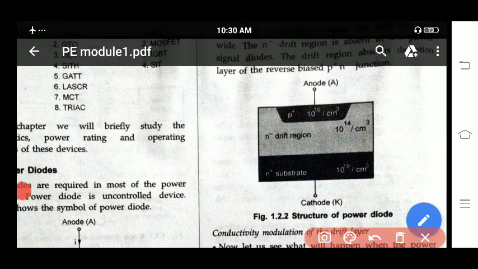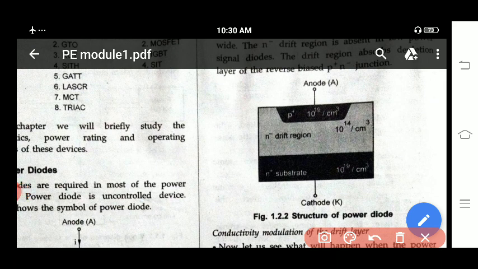In this power diode, you can observe the anode is made at a P plus region, and you have the cathode at an N plus region. So what is the difference between normal P and P plus? P plus means it is highly doped. The doping concentration is 10 raised to 19 per centimeter cube. And in this N plus substrate, the doping concentration is also 10 raised to 19 per centimeter cube. Next we have the N minus drift region. Here the doping concentration is 10 raised to 14 per centimeter cube. This is the structure of the power diode.